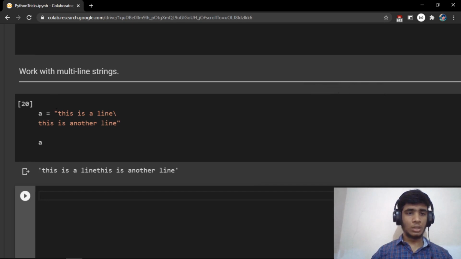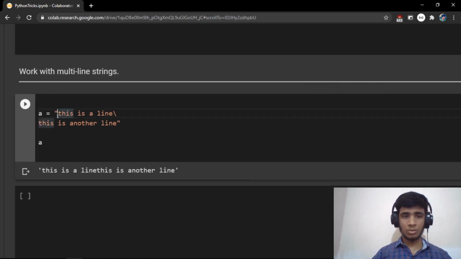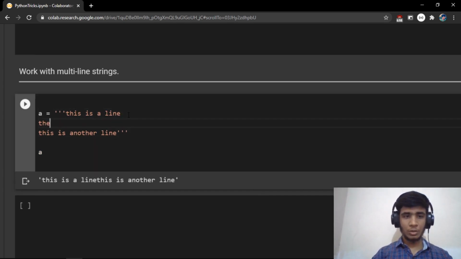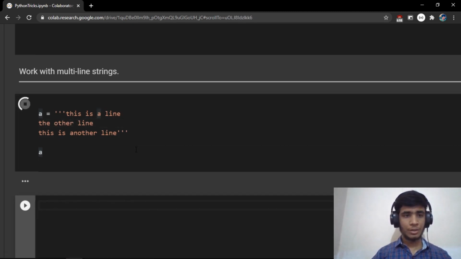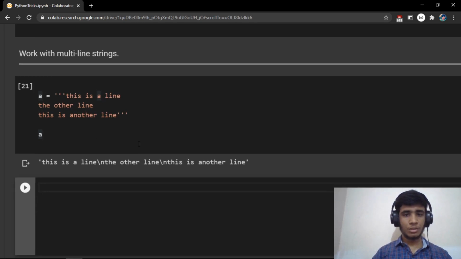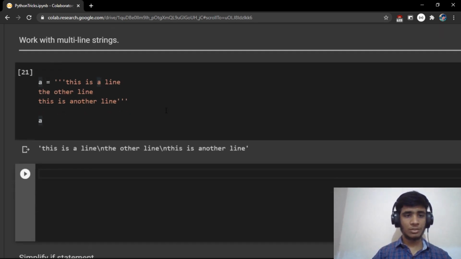So if you want the formatting to be there, and you want to know whether it is a new line or not, then use triple quotes. And once you use triple quotes, whatever you write is automatically in a new line, the other line. And now if you print, you can see that everything is in a new line. So this is one trick where you can use multiple line strings.